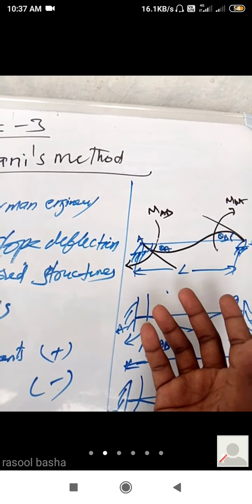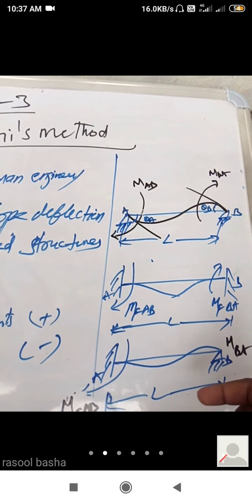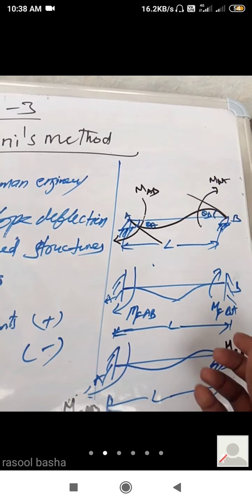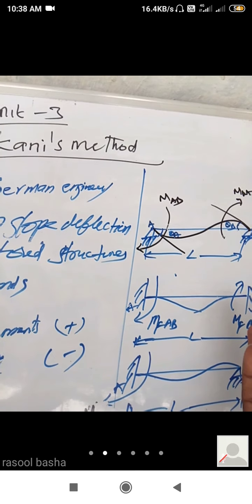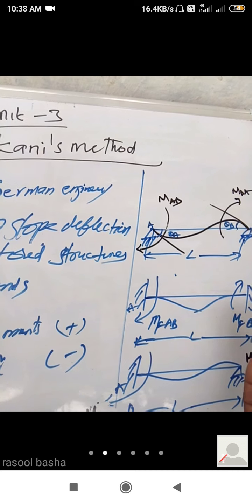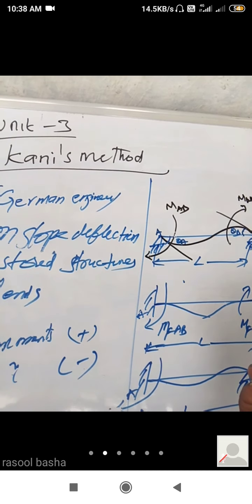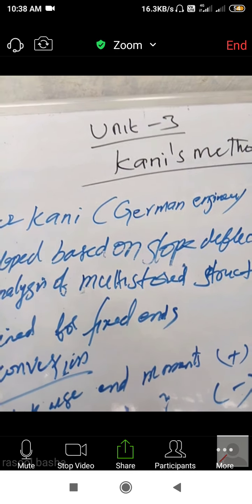How will the behavior act in it? Similarly for fixed beams, one end is fixed and one end is simply supported. These are the three types of beams analyzed in this method from your syllabus point of view. Frames are also there, of the same type. This is a small introduction about Kani's method. Next, go to the problem.